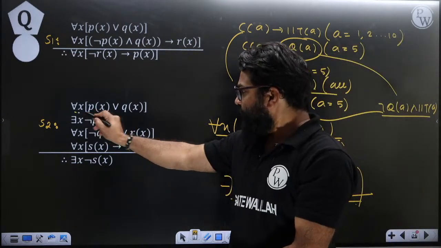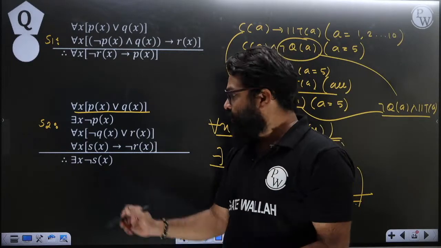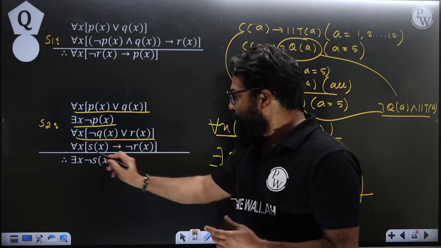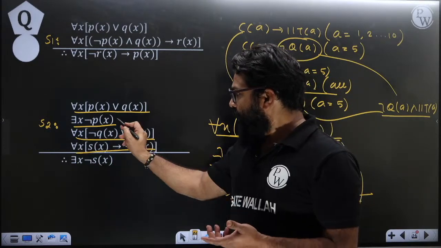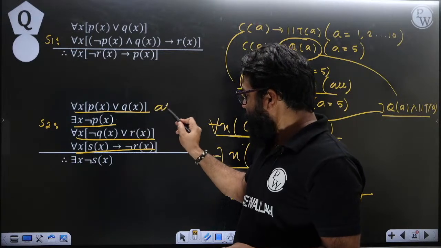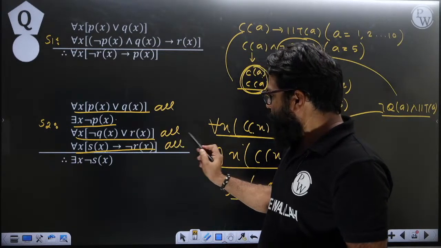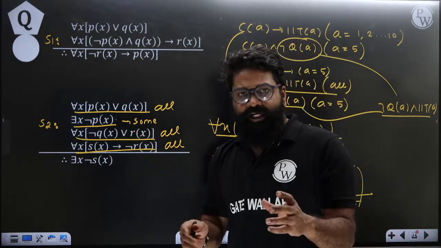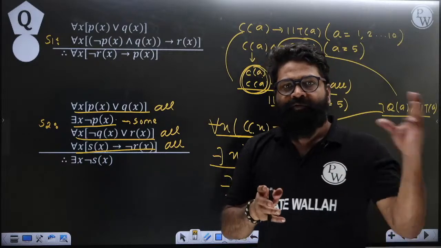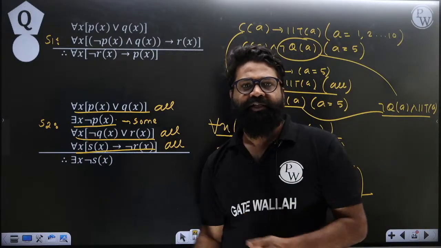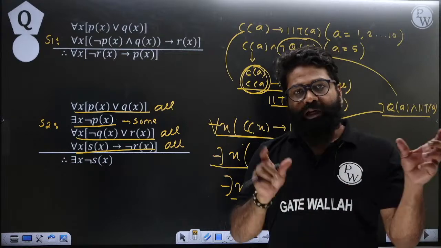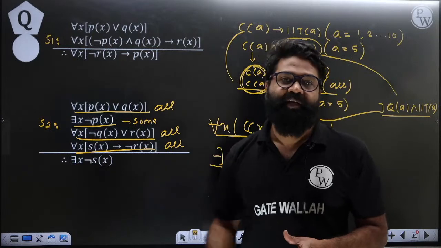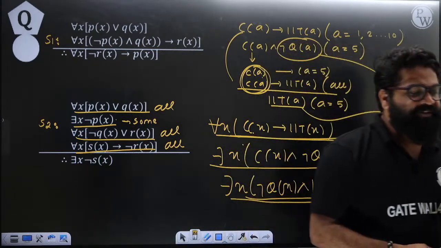This means it should be true for all the elements. This means that it should be for some element. This is true for all the elements, this is true for all the elements, while this one is for only some elements. So this is for all, this is for all, this is for all, while this one is basically for some element. When you try to combine for all with some, you will get the answer as some. All, you will get the answer as all. Some, there is no guarantee that you will get the same some. It might be a different some.